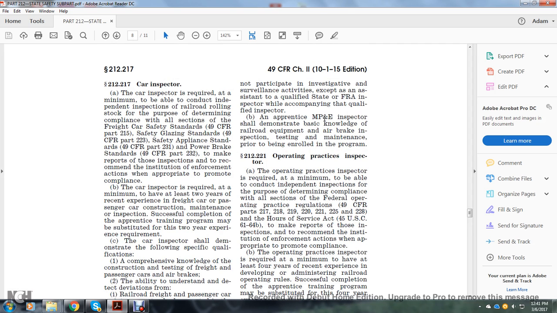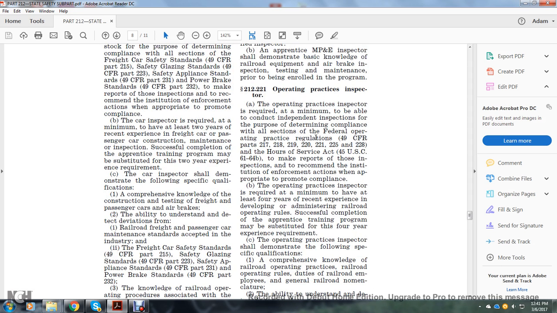B. An apprentice of the motor power inspector shall demonstrate basic knowledge of railroad equipment, air brakes, inspection, testing, and maintenance prior to being enrolled in the program.